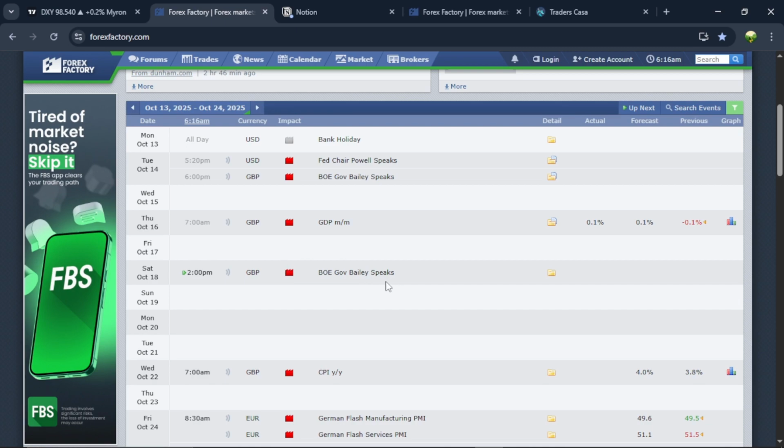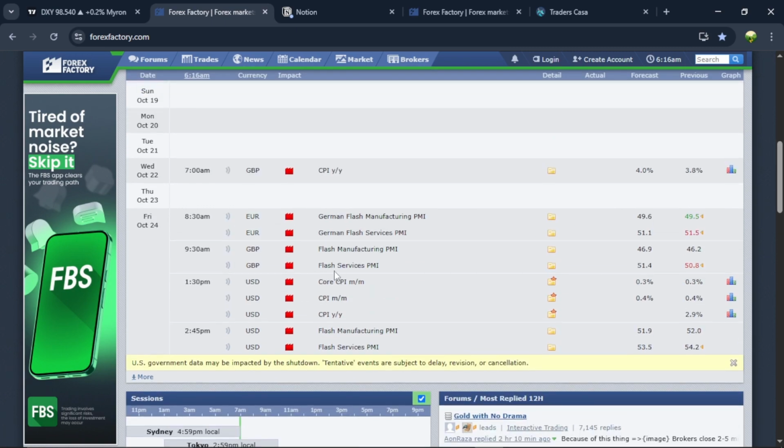So for the new week, what are we expecting? Friday is when we'll be having our CPI. With the whole US government shutdown, it has been crazy on the news events. Monday for the new week there's no news. Tuesday there's no news, Wednesday we have news on pound, Thursday there's no news, and Friday is jam-packed with news on euro, pound, and USD. So the US government may be impacted by the shutdown. We'll see how all this news is going to affect price.